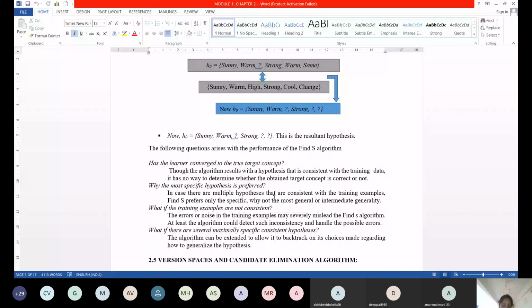The last one, I'll end the class by telling you this. What if there are several maximally specific consistent hypotheses? The algorithm can be extended to allow it to backtrack on its choices made regarding how to generalize the hypothesis. Okay, you're considering only specific, no issues. But am I backtracking?